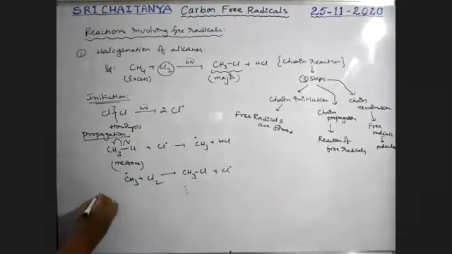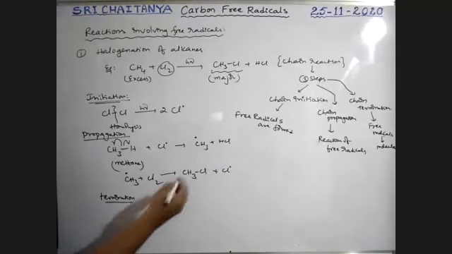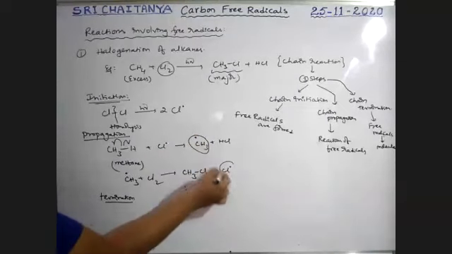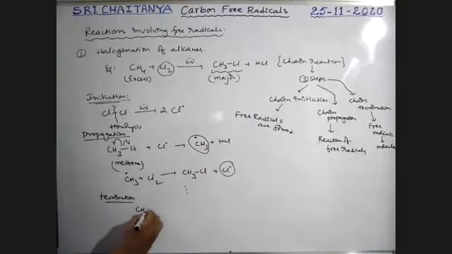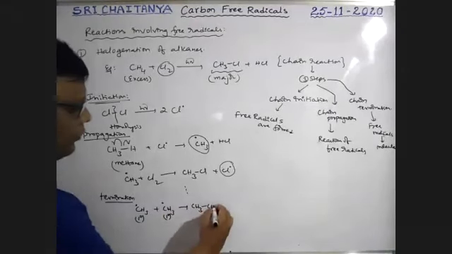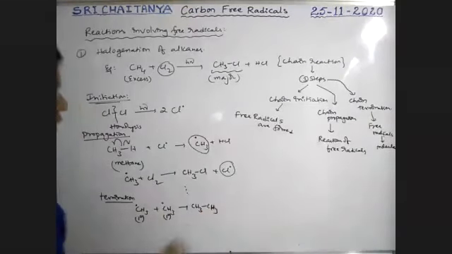Next, termination. In propagation, methyl free radicals and halogen free radicals are the products, boys. That methyl free radical, which is primary, combines with another methyl free radical, also primary, and that gives ethane. That means free radicals are converted into molecules, boys.